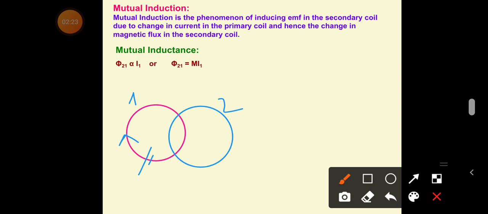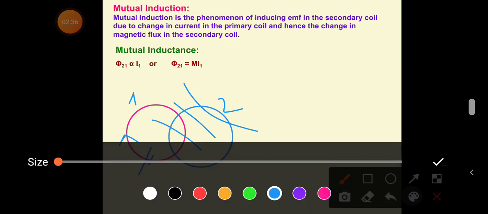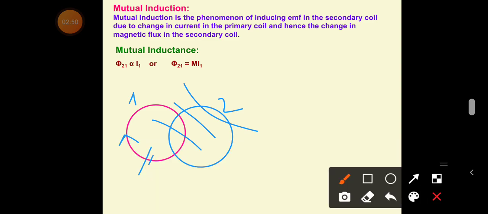Since the current is passing in coil 1, it creates its magnetic flux, and that flux is linking with the second coil. When this flux linking with coil 2 is changing, it produces the induced EMF as well as the induced current in the second coil.